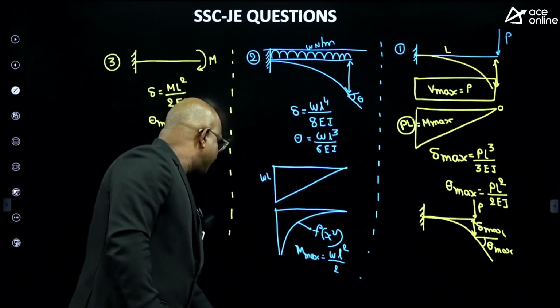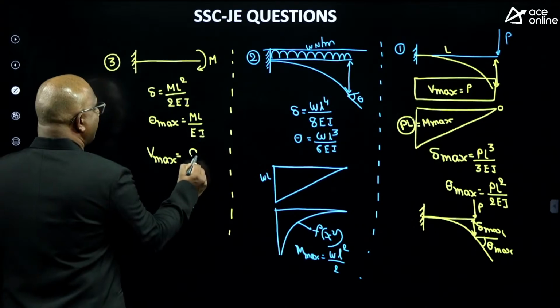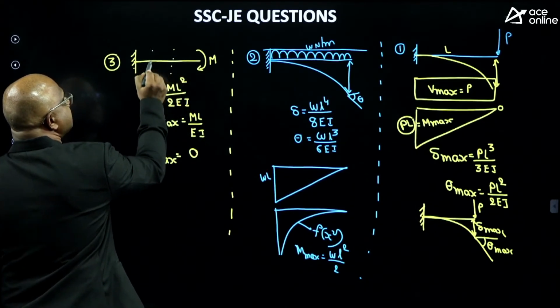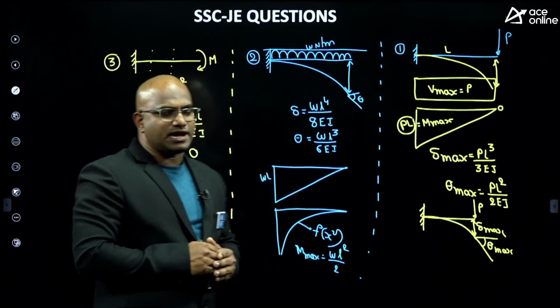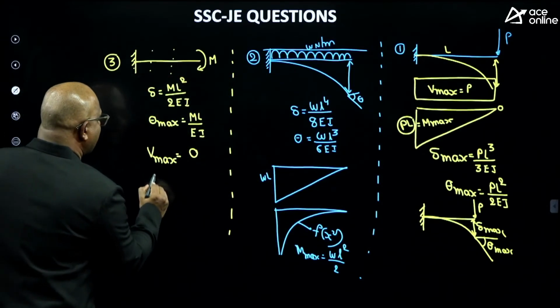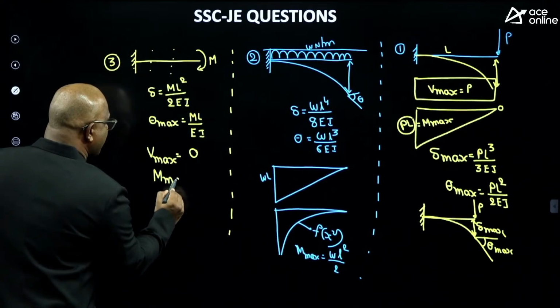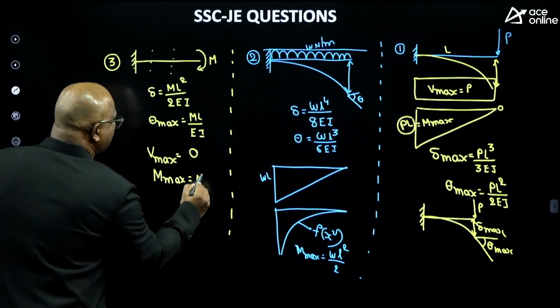Yes. Maximum shear force equal to 0 because no shear force exists. Pure bending moment is acting on the beam. No shear force exists, guys. But what is the maximum bending moment? Everywhere the same M will be present. M max equals M.